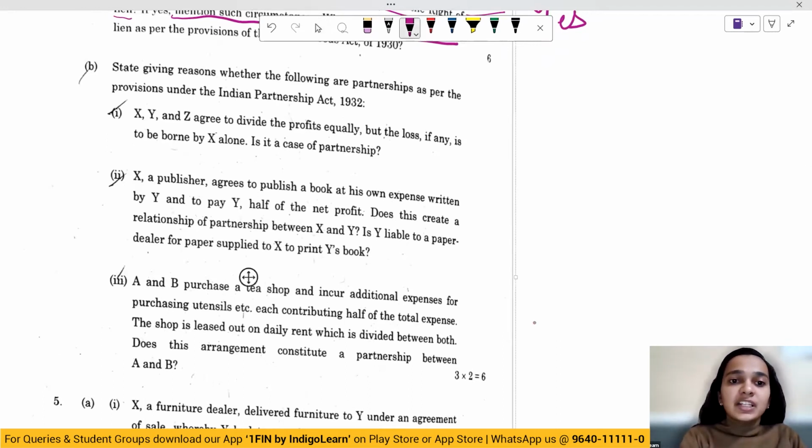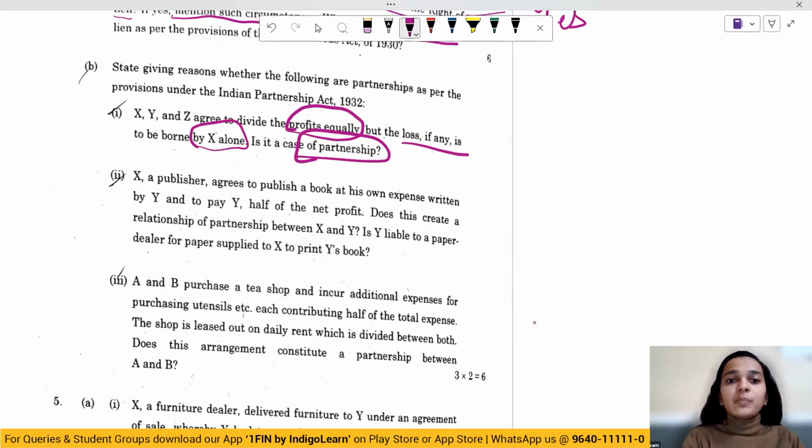X, Y, and Z agreed to divide profits equally, but the loss, if any, is to be borne by X alone. Is it a case of partnership? Yes, this is a case of partnership. There's a concept of partner and profit. So in this particular situation, there's an agreement to divide profits equally. However, the loss would be shared only by one of the partners.